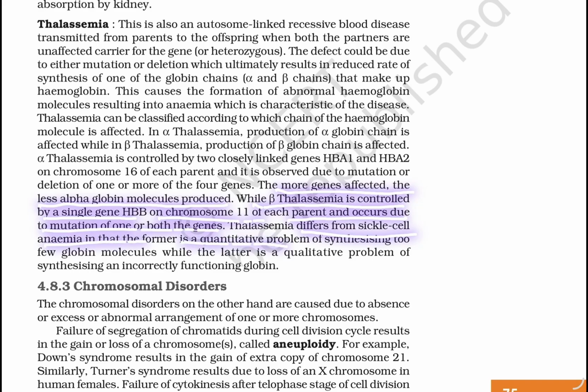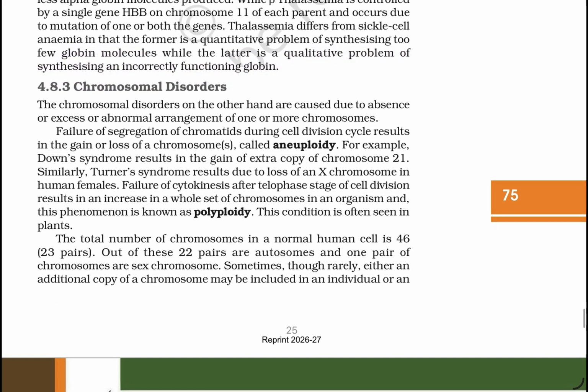Thalassemia differs from sickle cell anemia in that the former is a quantitative problem of synthesis of too few globin molecules, while the latter is a qualitative problem of synthesis of incorrectly functioning globin.